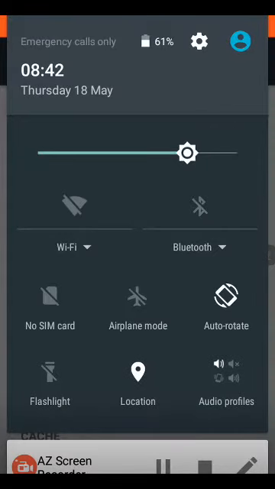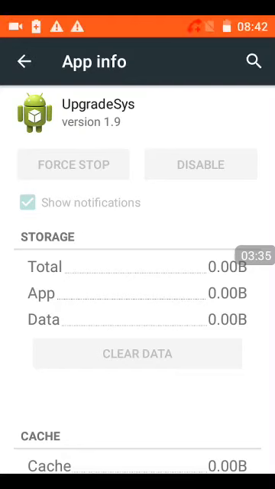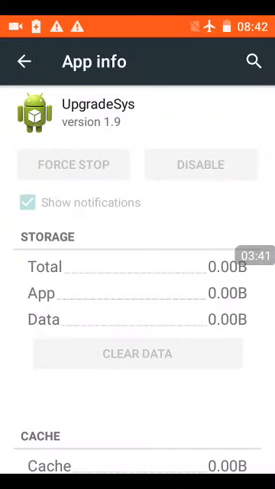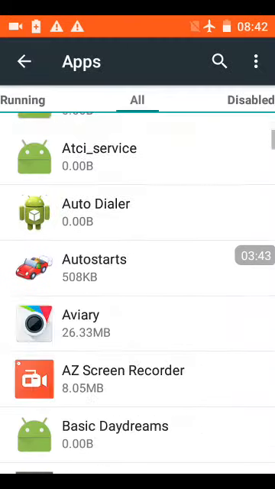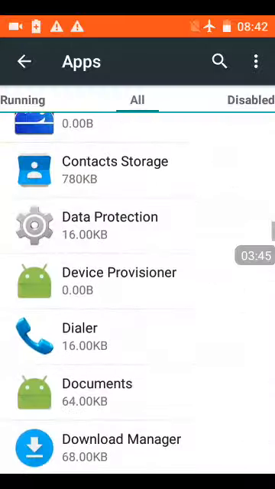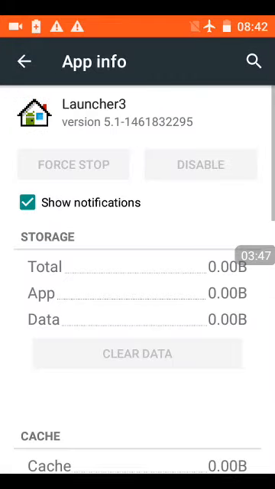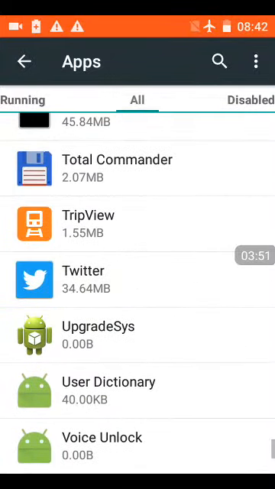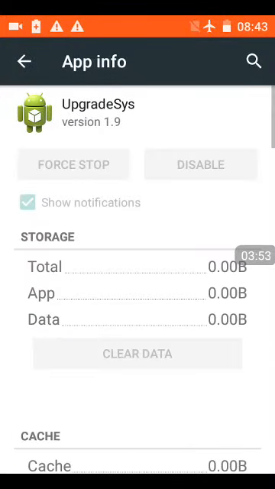So I'm turning it on. There's no signal because the SIM card is missing, but I want to see if that triggered the applications. So we'll go down to launcher. It did not trigger. We'll go down to system upgrade, and it did not trigger. It did not trigger when I turned it on, and it did not trigger when I turned it off.